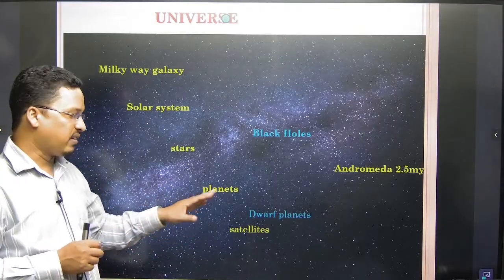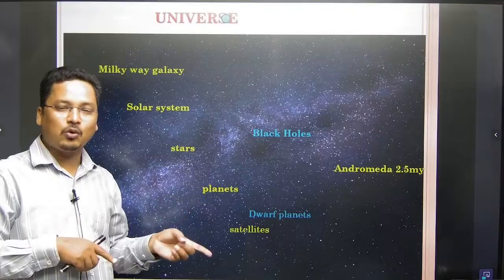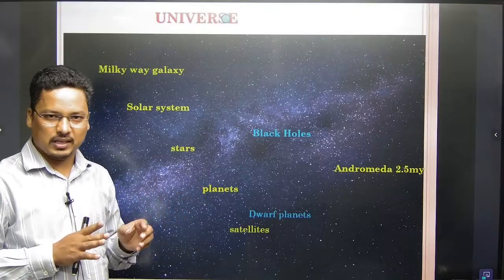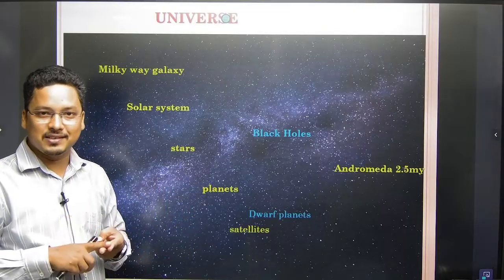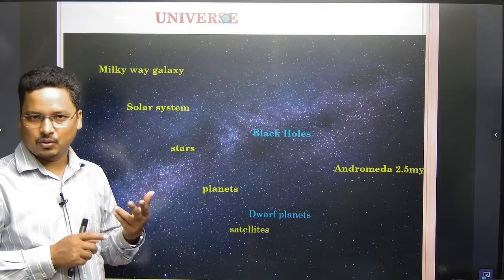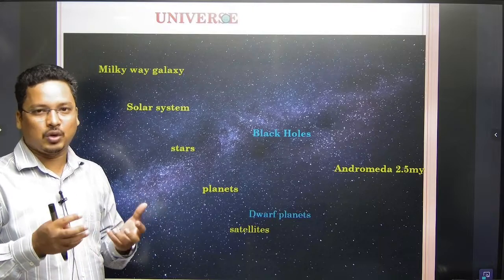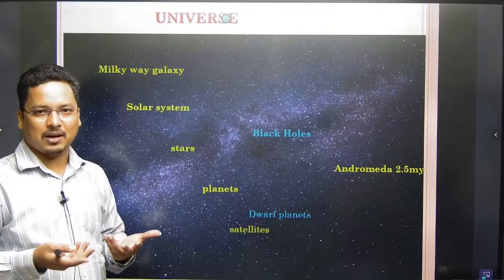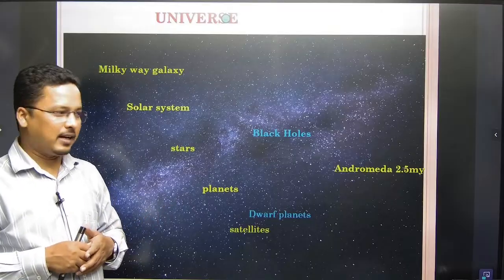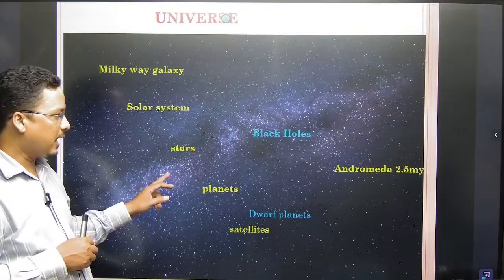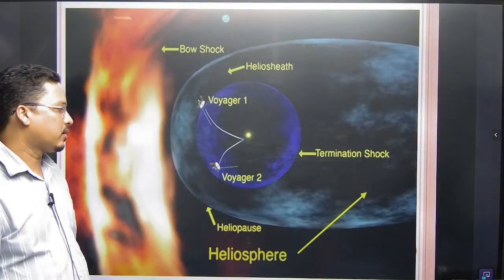Dwarf planet, जो planet नहीं हो सका उसको dwarf planet हम बोलेंगे. As I said, Pluto and Ceres are dwarf planets. Dwarf means छोटा planet, नहीं बन सका वो planet, इसलिए उसको हम dwarf planet बोलेंगे. Okay, now we will come to the